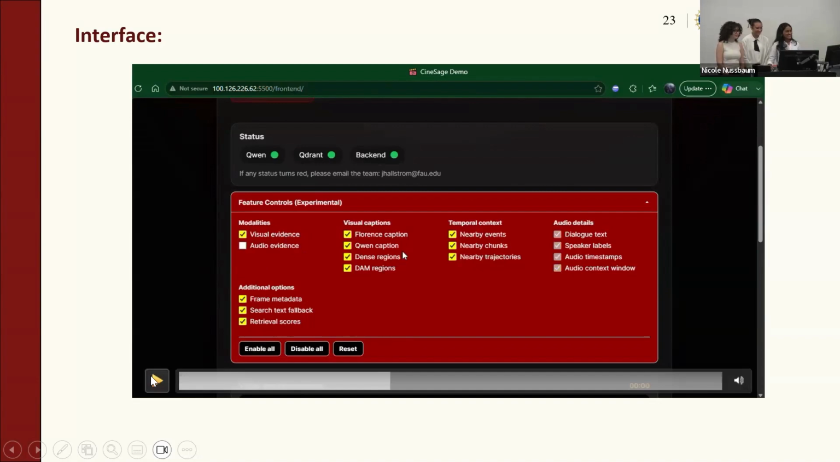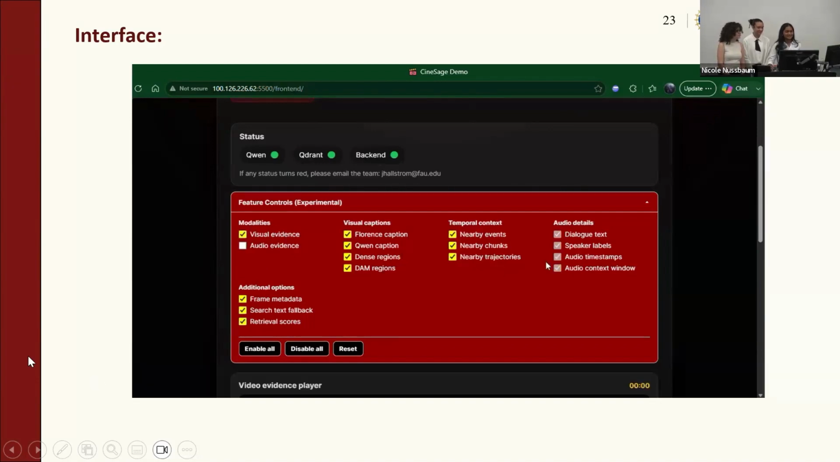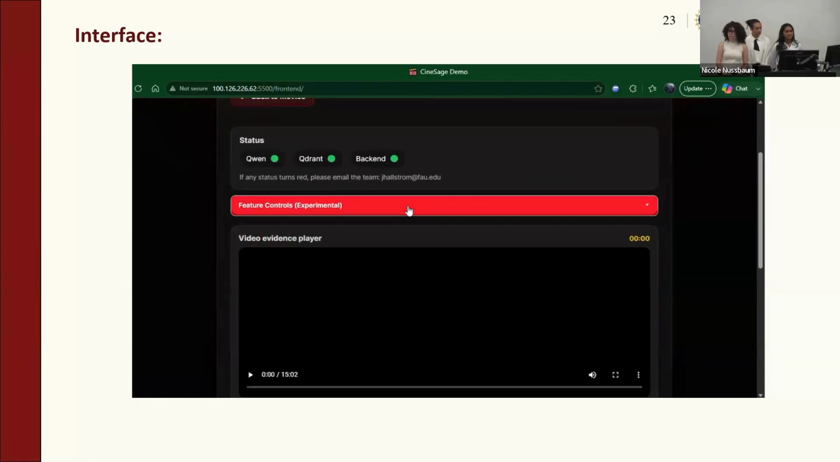And then we also have our modalities, which is visual and audio evidence. And as you can see, when you toggle on these, they also toggle off corresponding layers as well. And we also have quick action buttons such as enable and disable all.